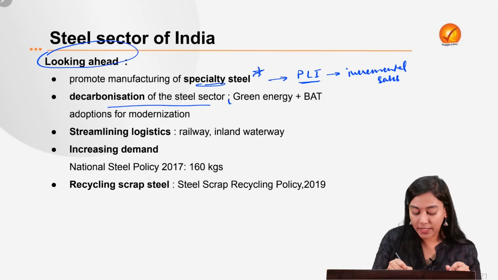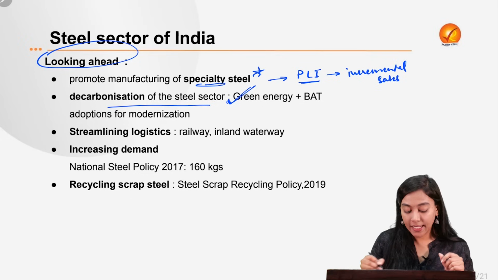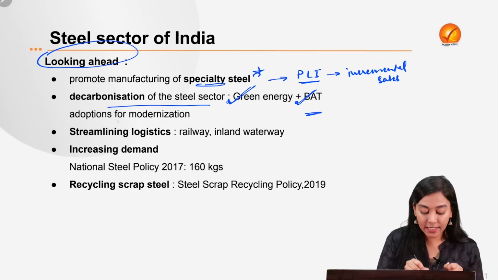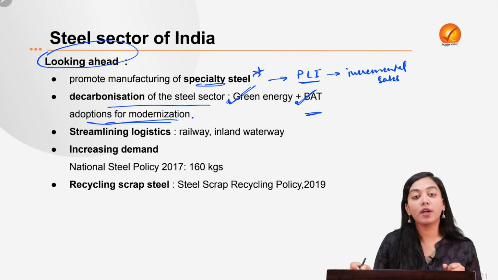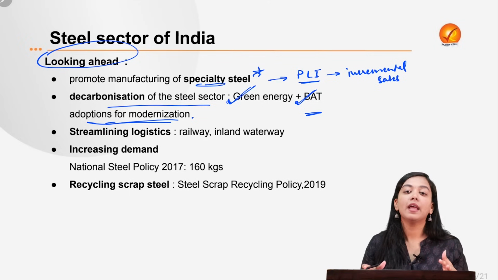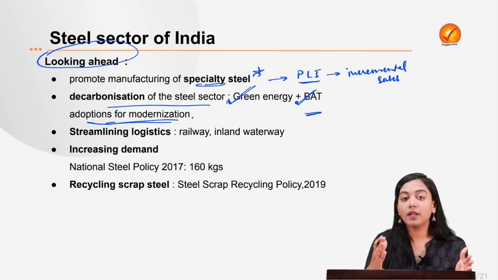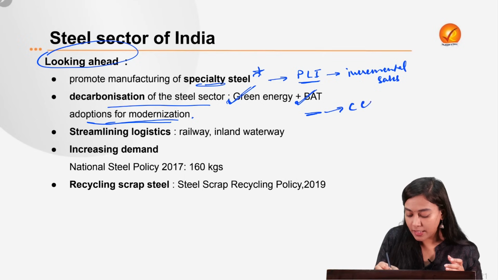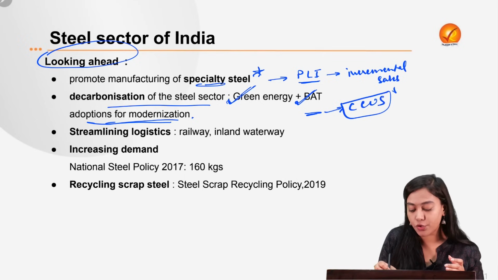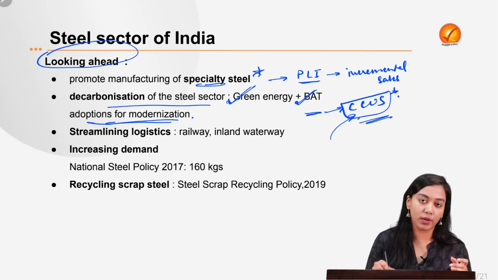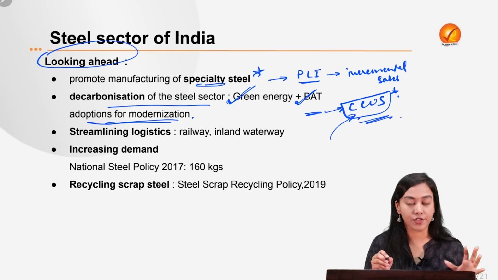So first of all, we can put in green energy. Second, we can also introduce some of the best techniques for the adoption of modernization. For example, precipitators can be augmented so that the pollutants can be filtered out before they are released into the environment. Also, technologies like carbon capture, utilization and storage can be incorporated, and the government should incentivize the industries to incorporate them.